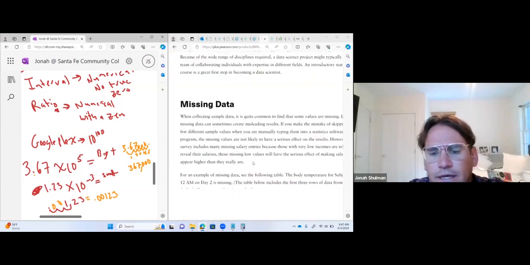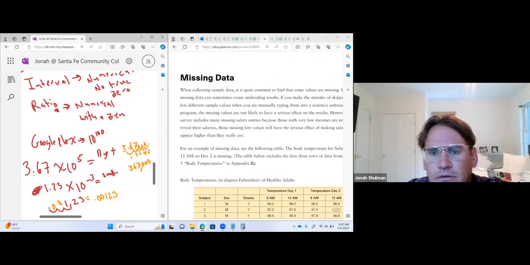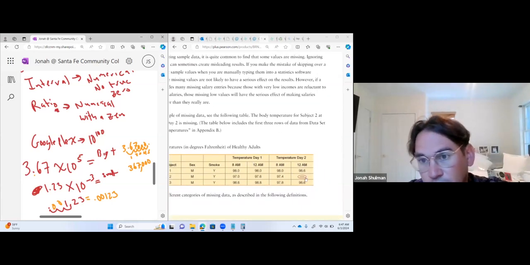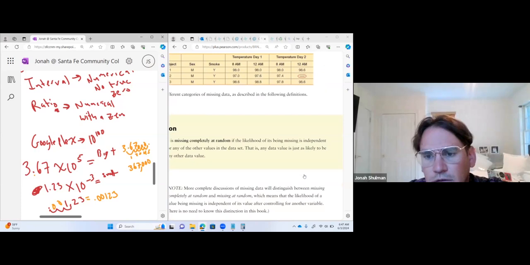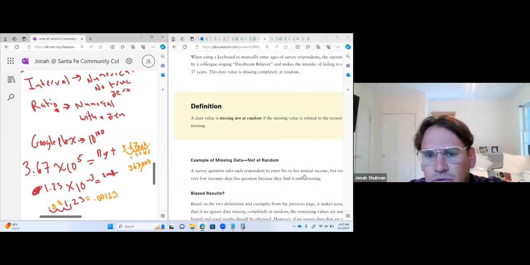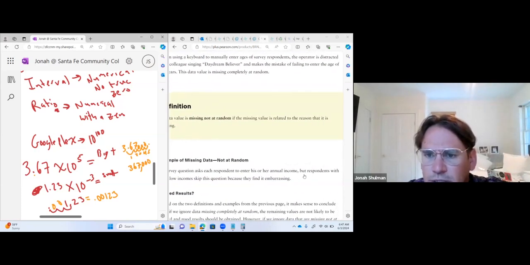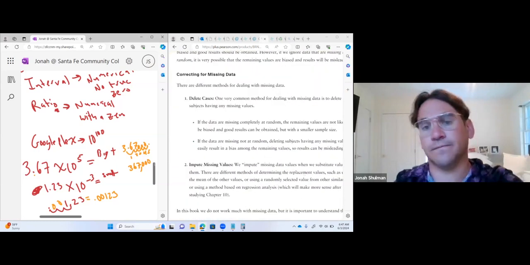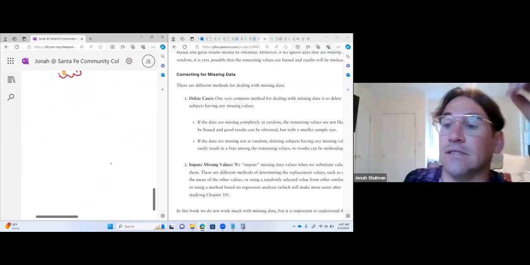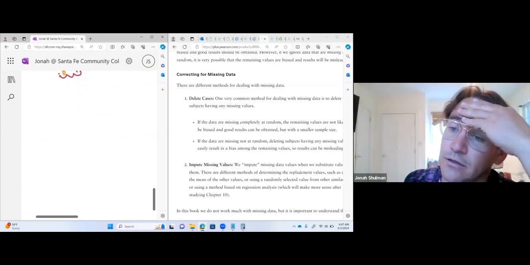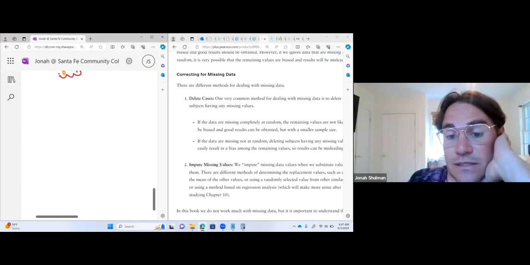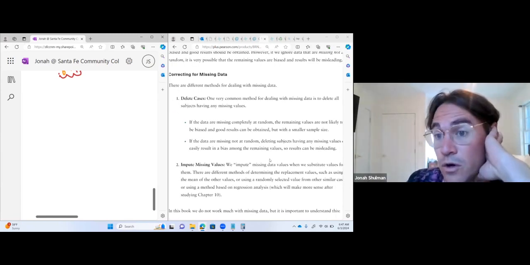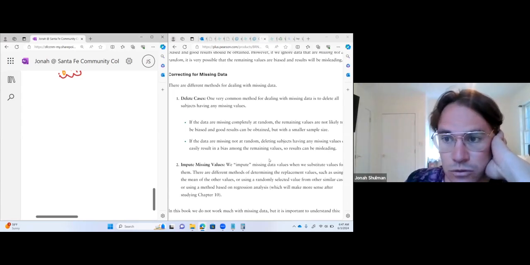All right, let's see if we have missing data. Okay, the dashes mean we don't have anything for that. It's going to make it harder for us to run it. A data value is missing not at random if there's a reason for it. So what can you do? If you're missing data, there's a lot of things we can do. We can put the average in so it doesn't mess with us. That's like substituting a value for it. We usually use the mean for this or the mode. The mean's the average, the mode is the most common.